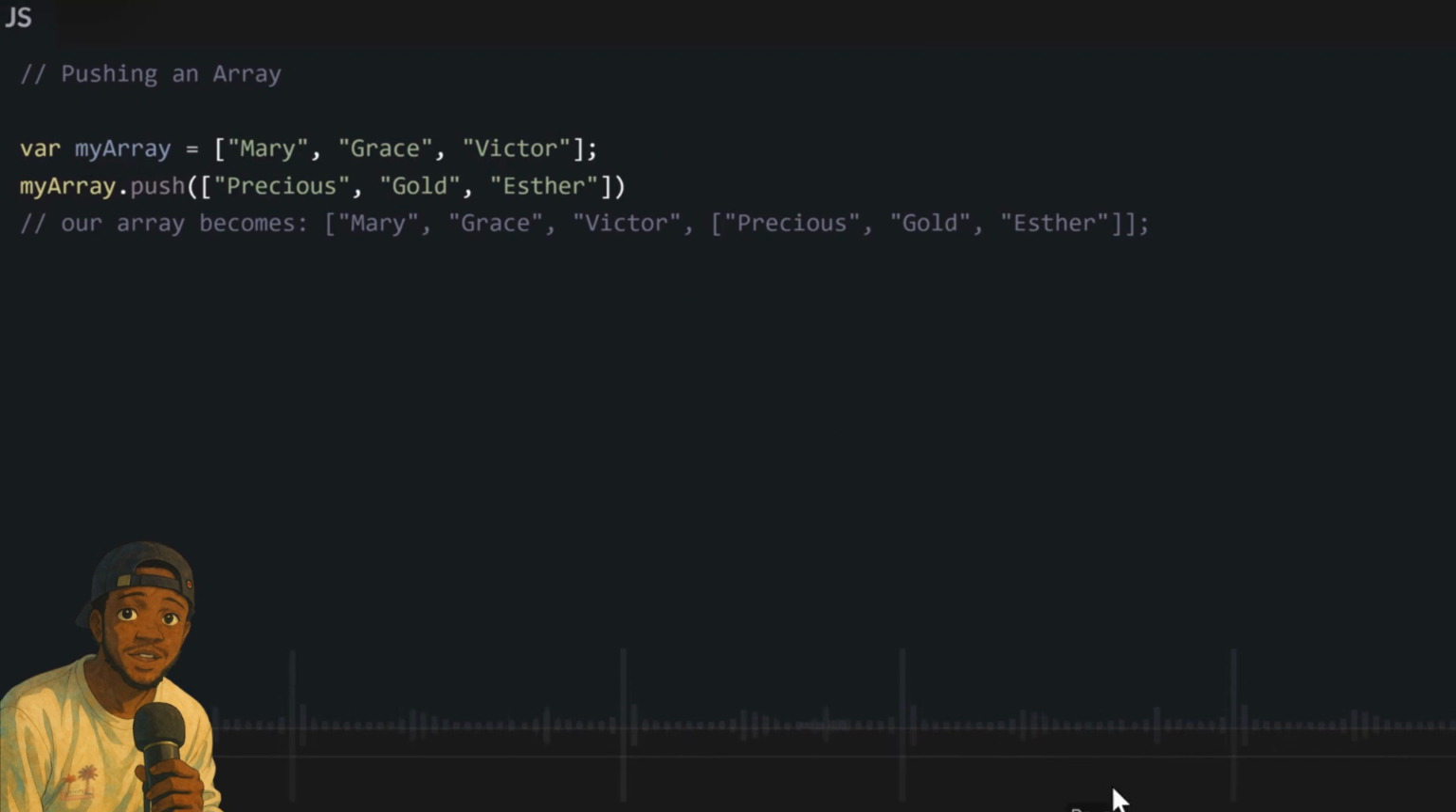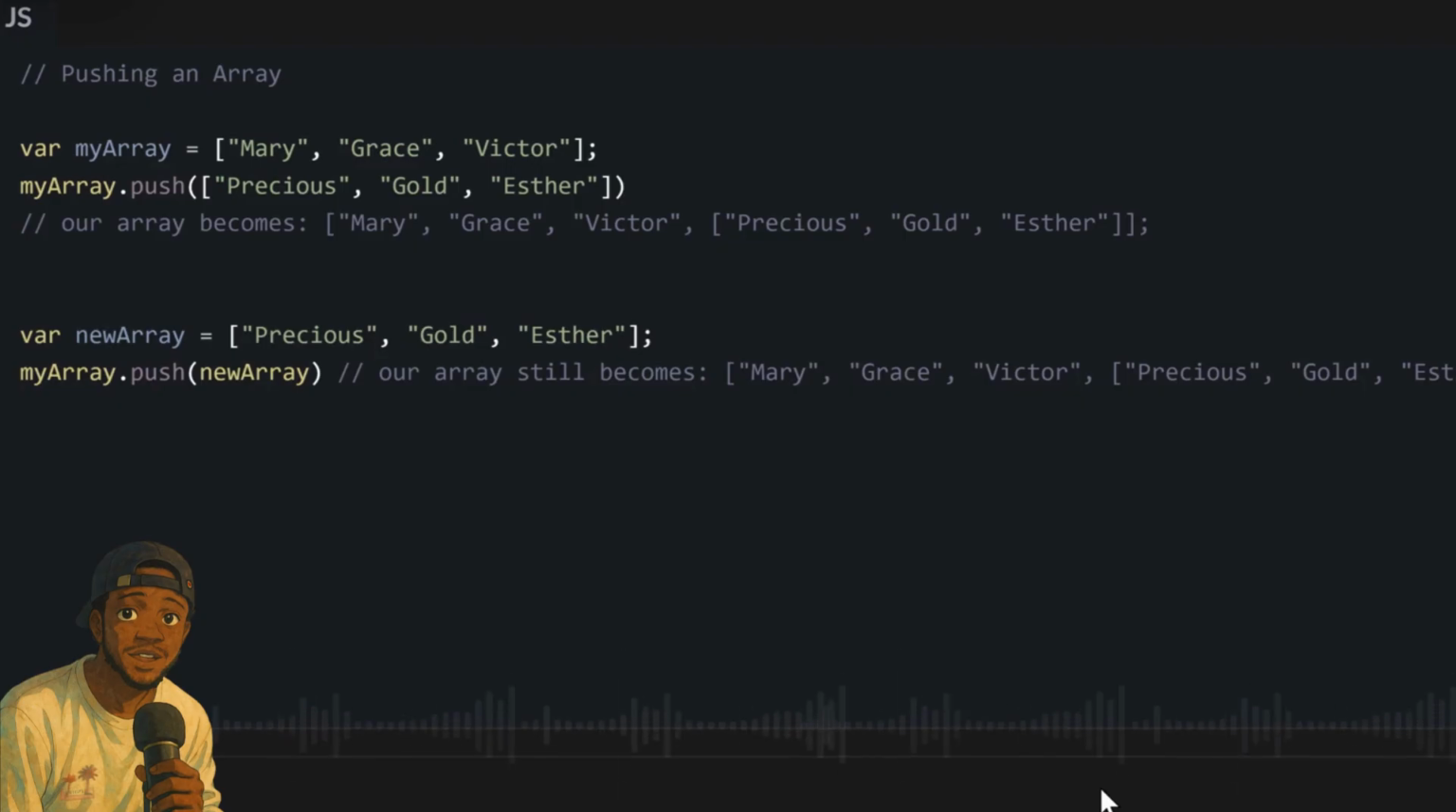array. We write the name of the array we want to add something to, then .push. Then inside this .push brackets, we write the new array that we want to add. You will see that our result will be the new array inside our old array, added to the back of the existing data we already had in our old array. We can also save the new array in a variable first, and then inside the .push, we write the name of the array that we want to push into our old array.